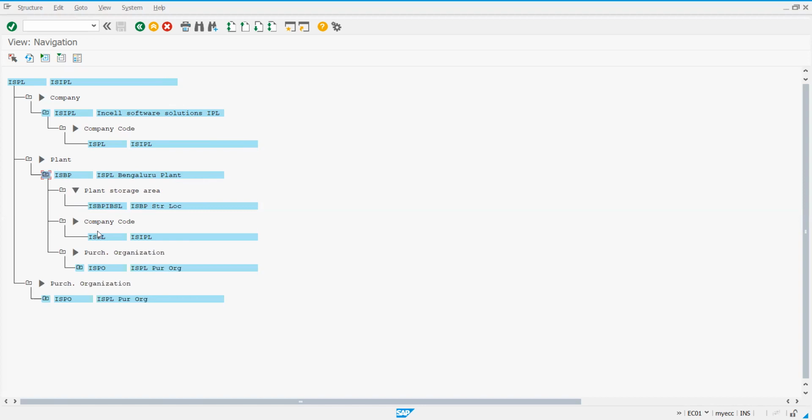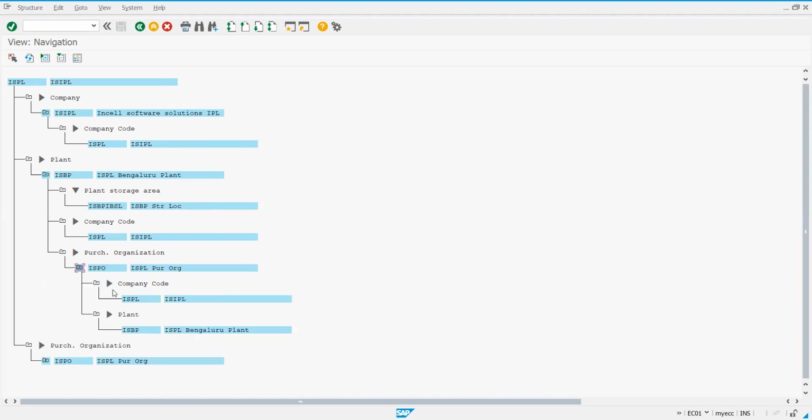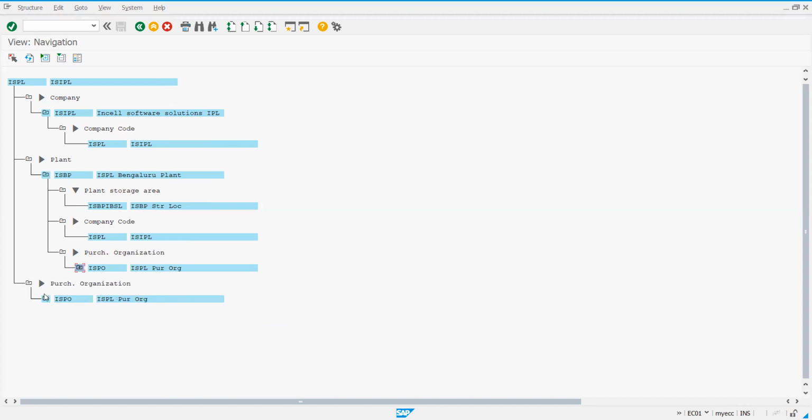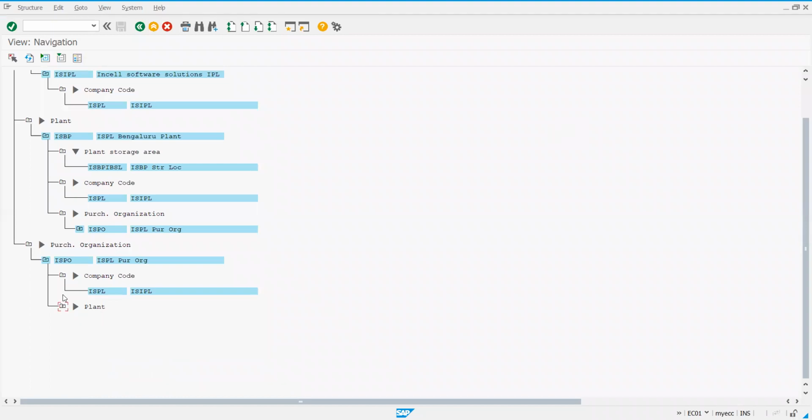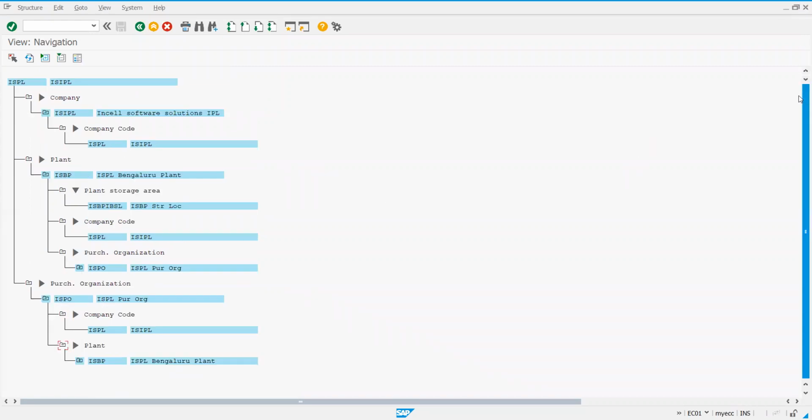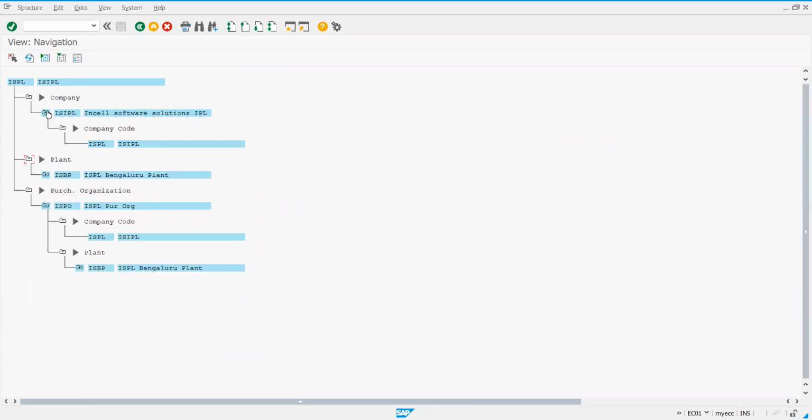This is linked to company code ISPL, and the plant is assigned to purchasing organization ISPO. Expand this further: the purchasing organization is assigned to the company code and plant also. Under the purchasing organization, again I can see plant and company code, and under plant again the storage location. So if you get this flow, if you get this information from EC01, then yes, your job is done. You have created the enterprise structure. Then using these units, we can proceed further. What next to be done?